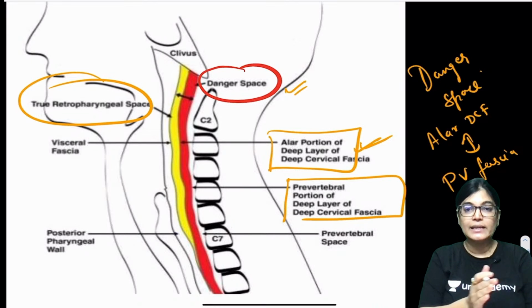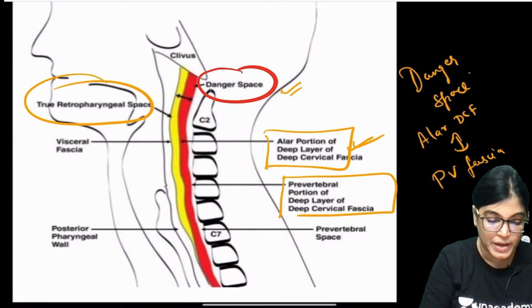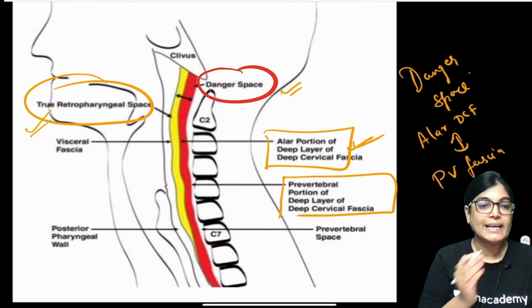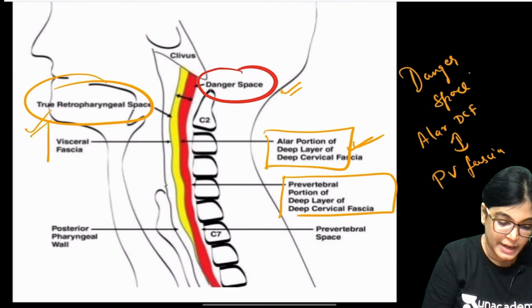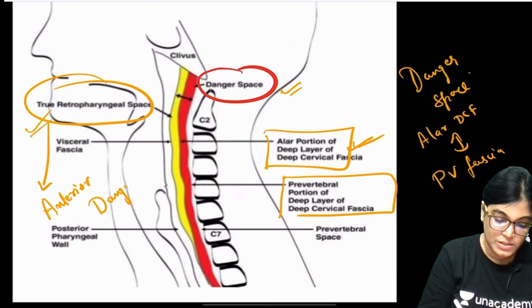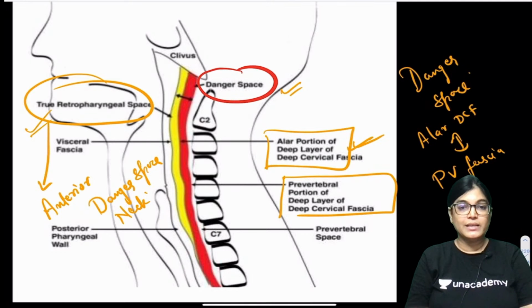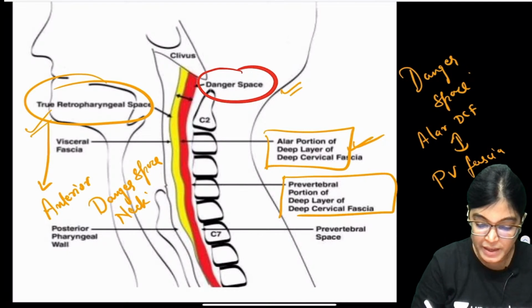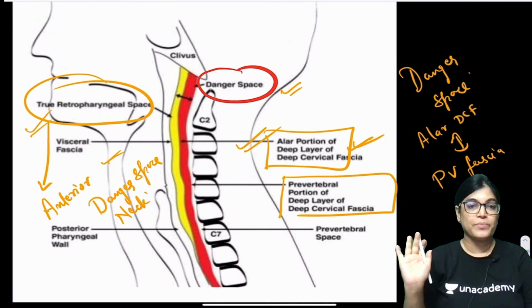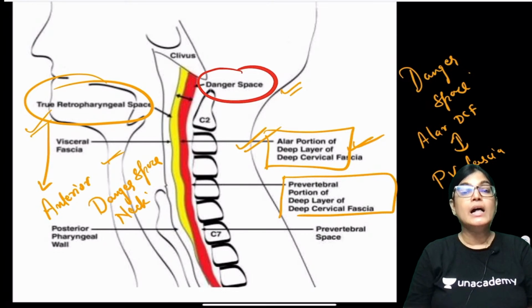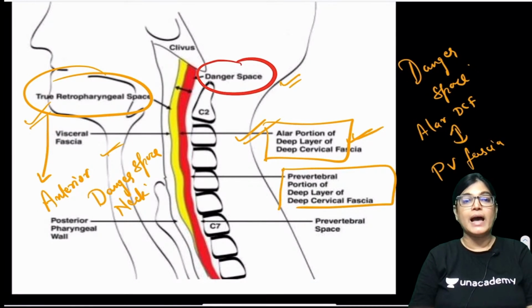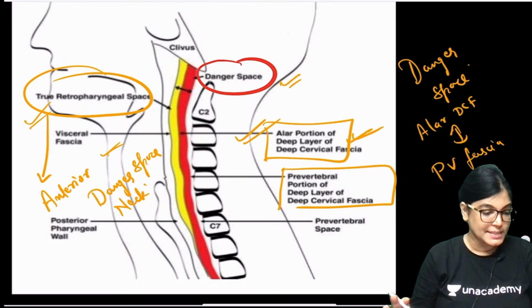Just anterior to this is the retropharyngeal space, lying between the alar fascia and the buccopharyngeal fascia. Is the difference between the retropharyngeal space and the danger space of the neck clear to everyone?